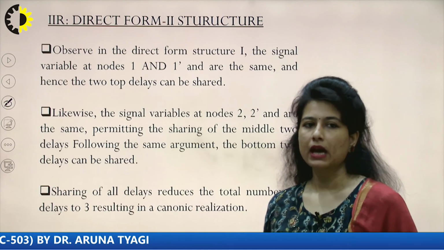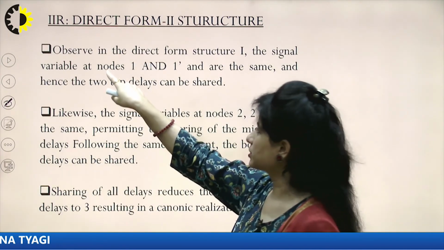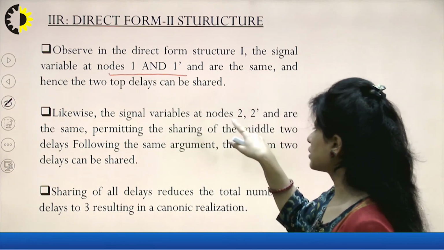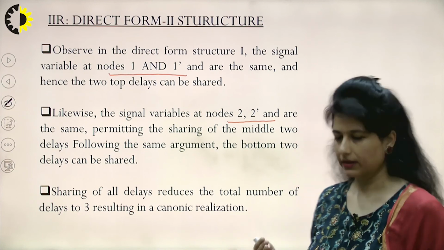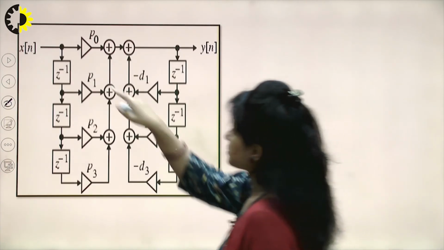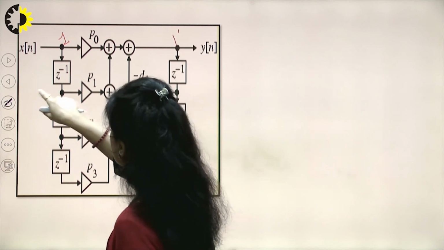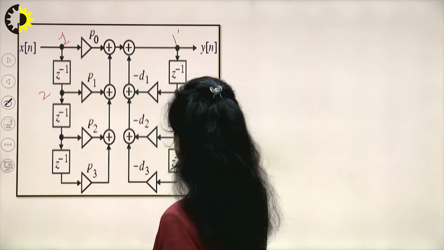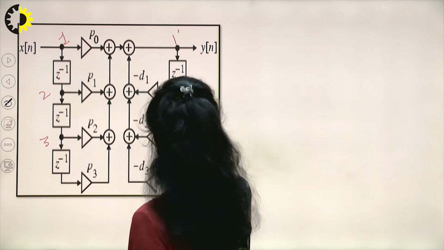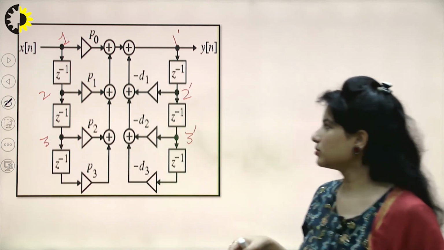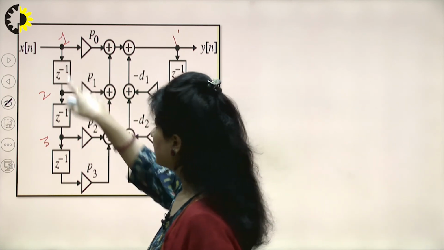How? See, from that previous structure I have to see different nodes, node 1 and 1 dash, node 2 and 2 dash, similarly the third node 3 and 3 dash. So I can see in this structure, this is my node 1, this is my 1 dash, this is 2 and this is my 2 dash, 3 and 3 dash. So these nodes I can see they seem to be similar. With this delay unit, what do I get?